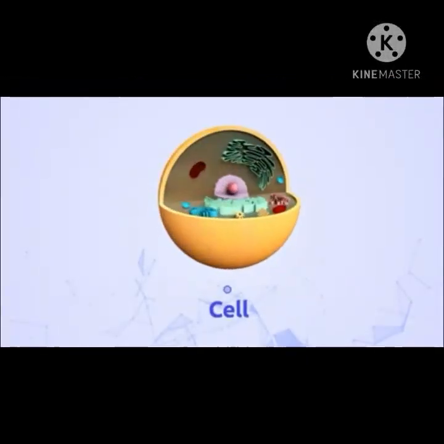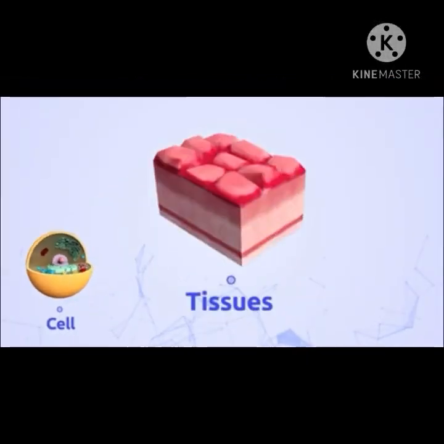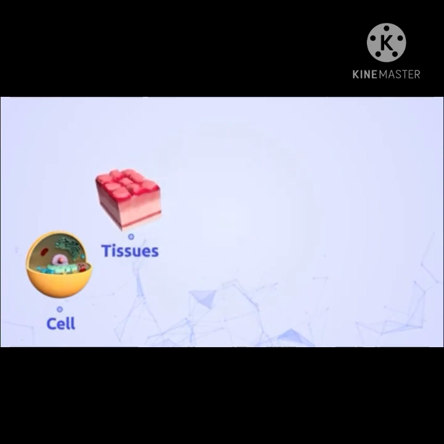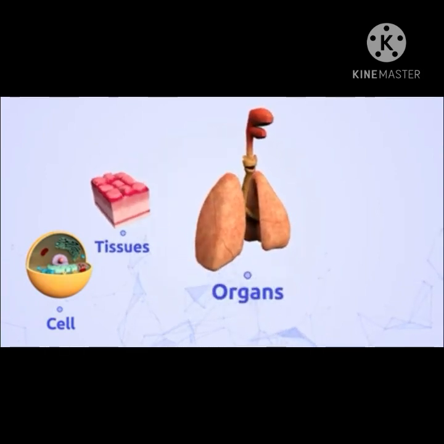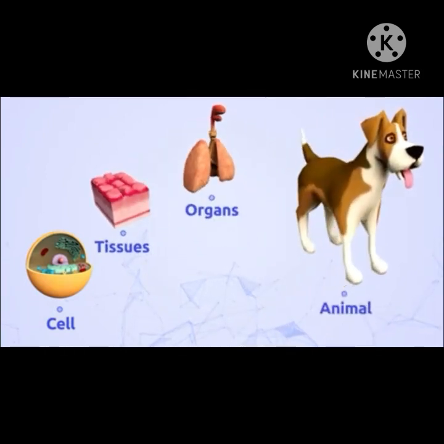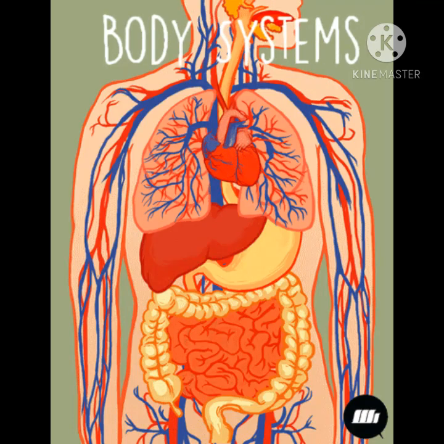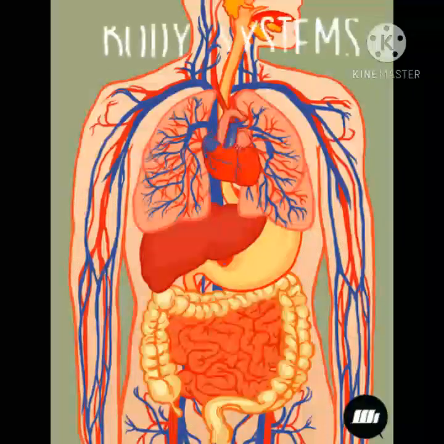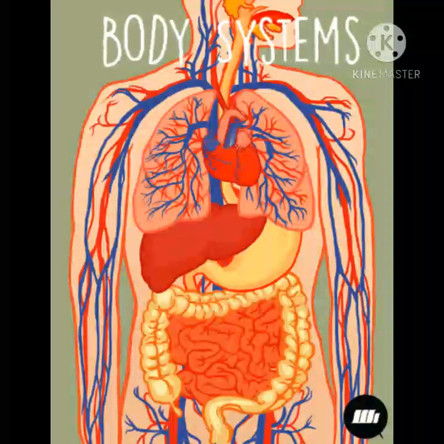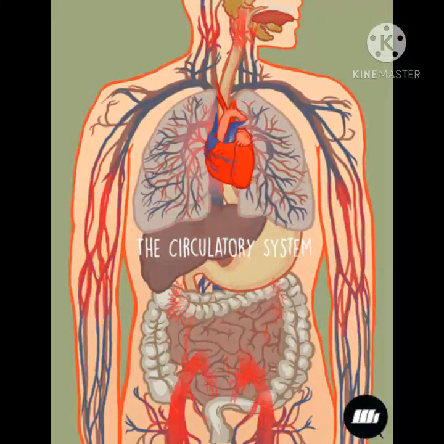Cell is the smallest unit of life. It is structural and functional unit of living organisms. Cell is called structural unit because body of all the organisms is made up of cells, and it is called functional unit of life because all the functions of the body are carried out by cells.